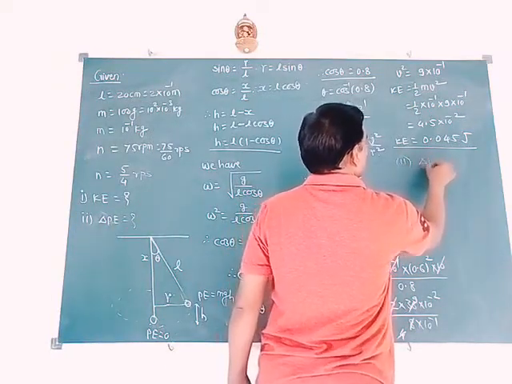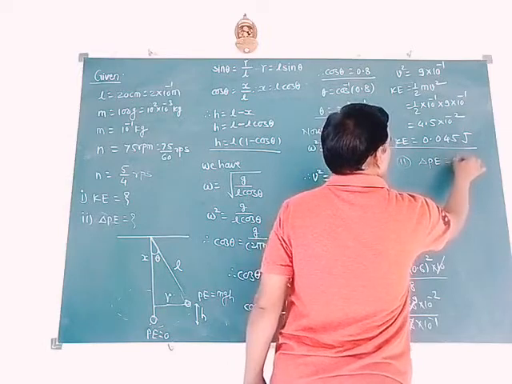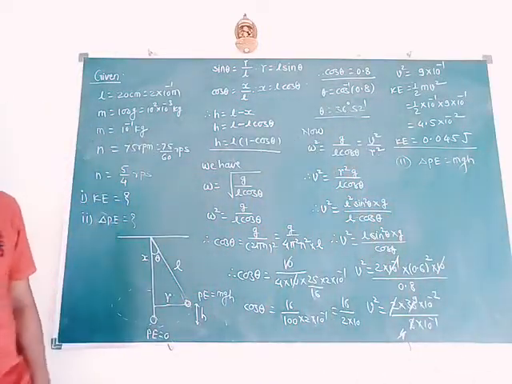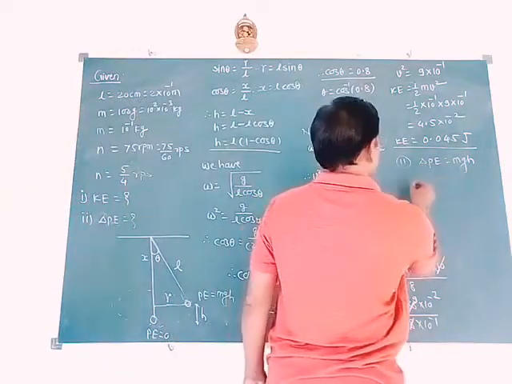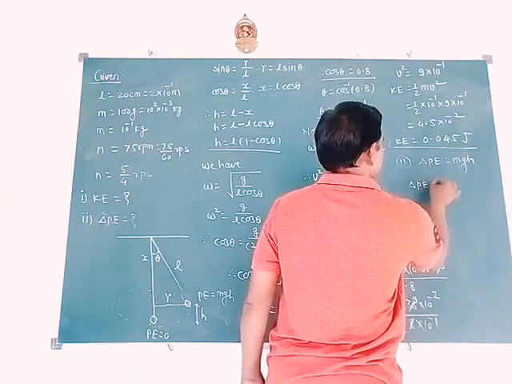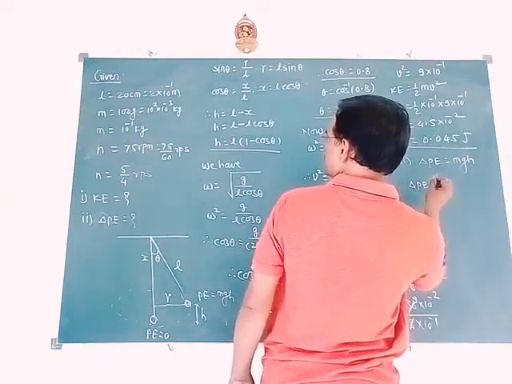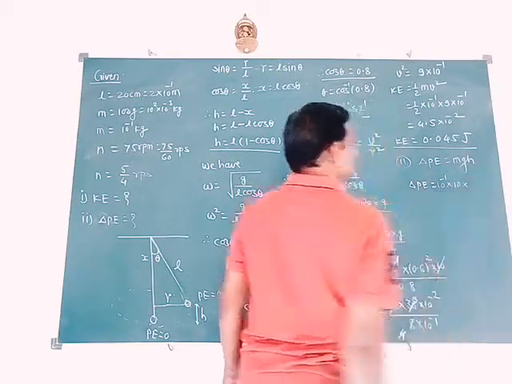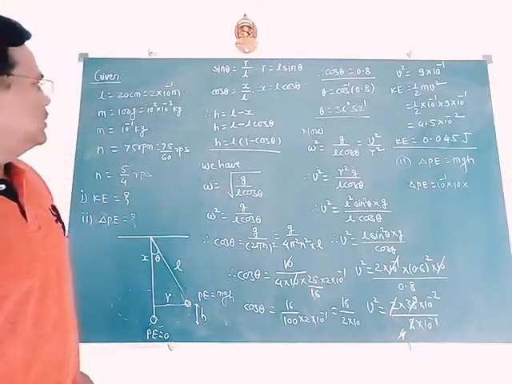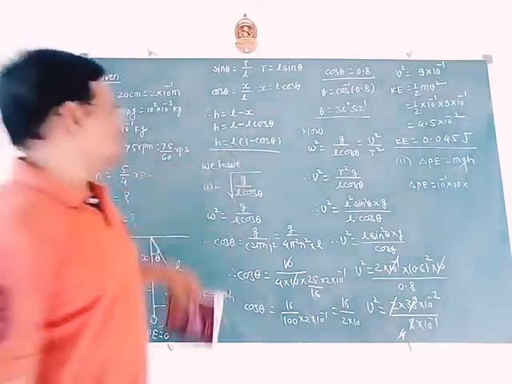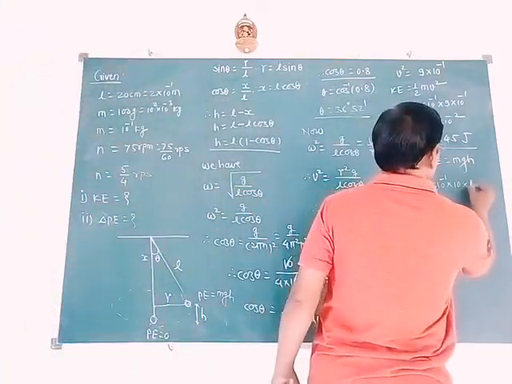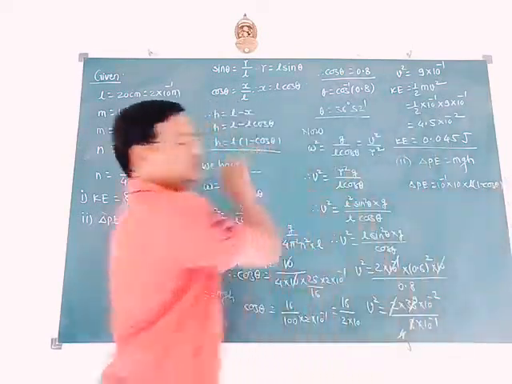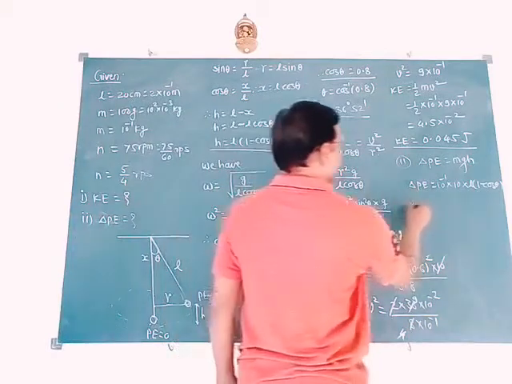Second part. Delta potential energy equal to mgh minus 0. So put the values here. Delta potential energy is equal to m. What is m? m is 10 to the power of -1. What is g? 10. What is h? See here carefully. h equal to L into 1 minus cos of theta. Here it is h. So put the values again.